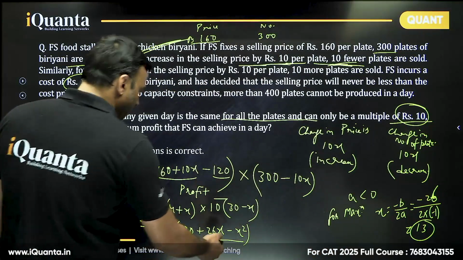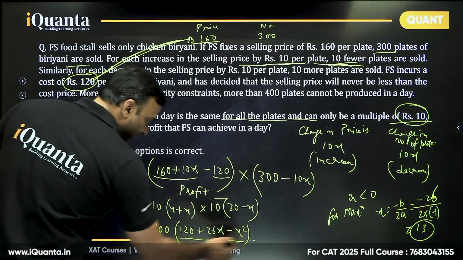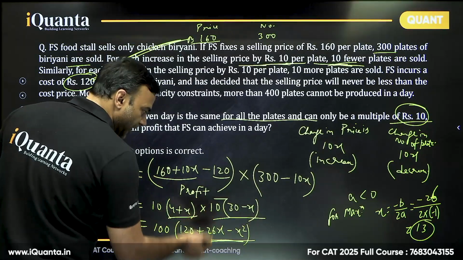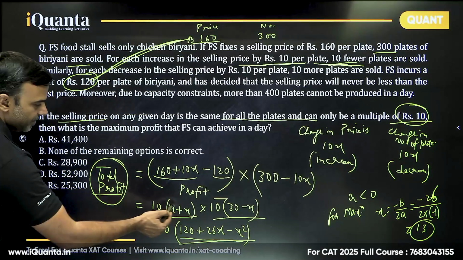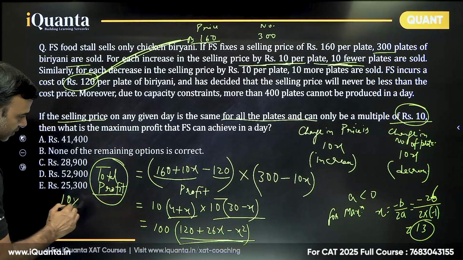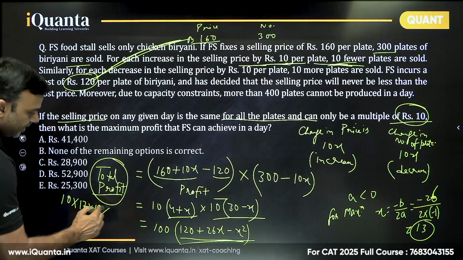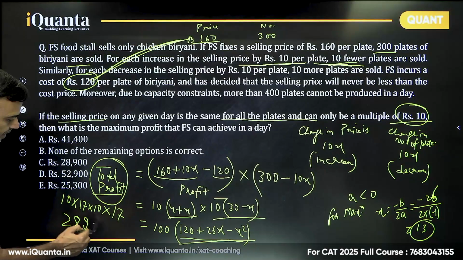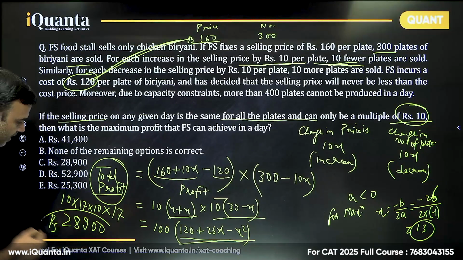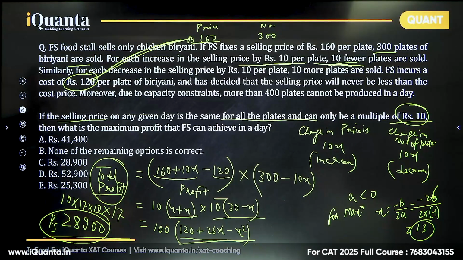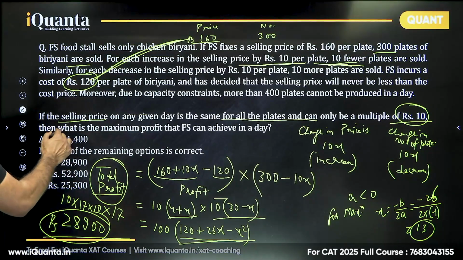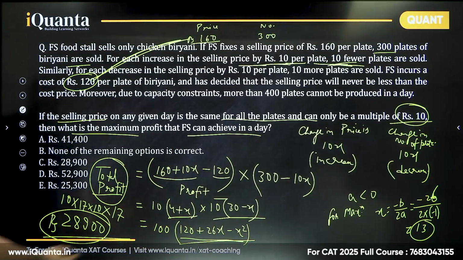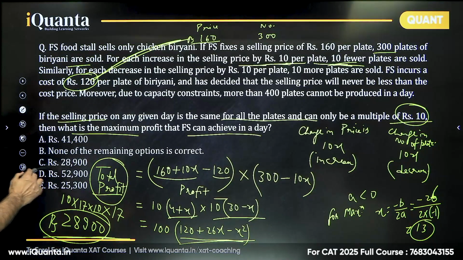So if you put x equal to 13, you can put it either here or here, it doesn't matter. Opening this is how it came. So whatever it is, 13 plus 4, 17. So 10 into 17 into 10 into 30 minus 13, that is 17. That is 28,900. So 28,900 rupees is the maximum profit. What is the maximum profit that FS can achieve in a day? 28,900. Option C is the correct answer, right?